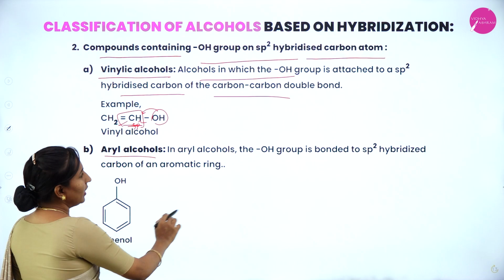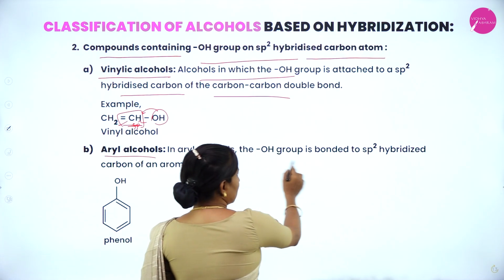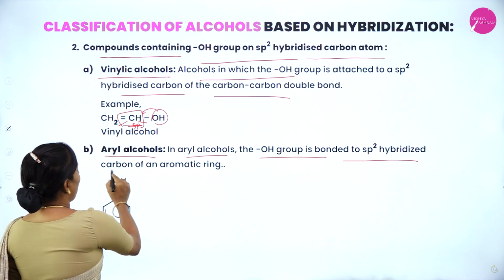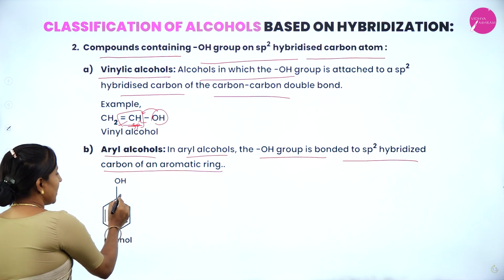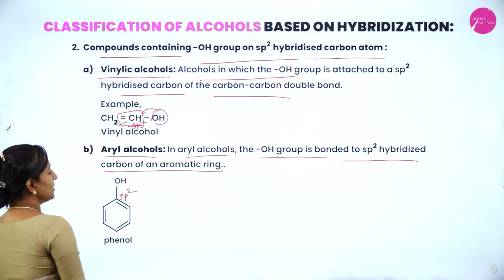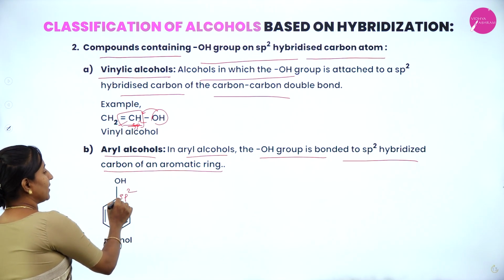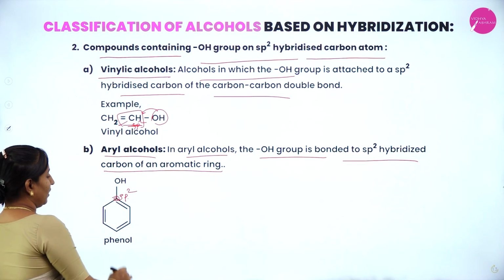Aryl alcohol. In aryl alcohol, the OH group is bonded to the sp2 hybridized carbon of the aromatic ring. So this is an sp2 hybridized carbon. OH is directly attached to the sp2 hybridized carbon.